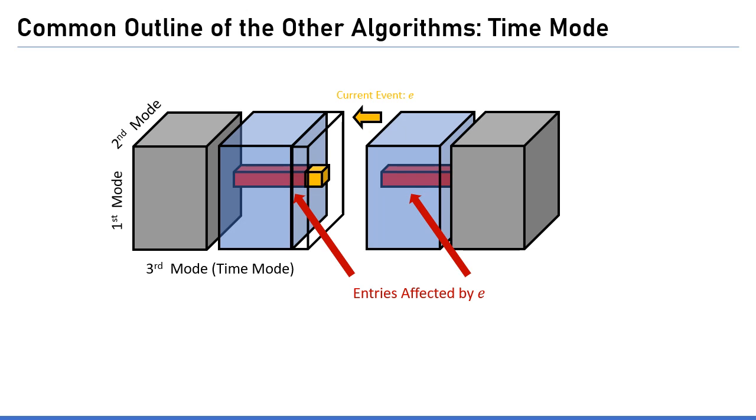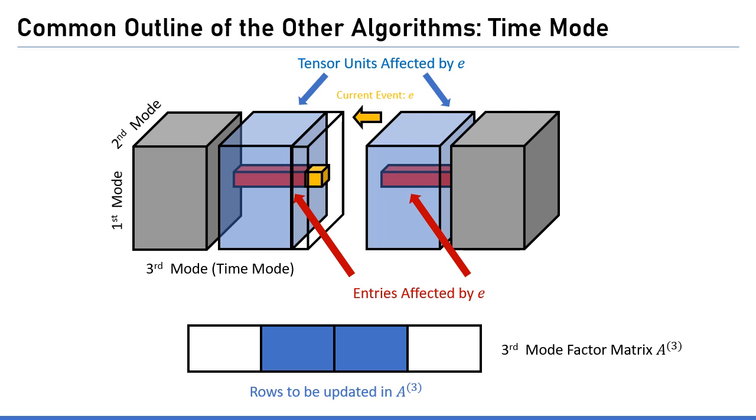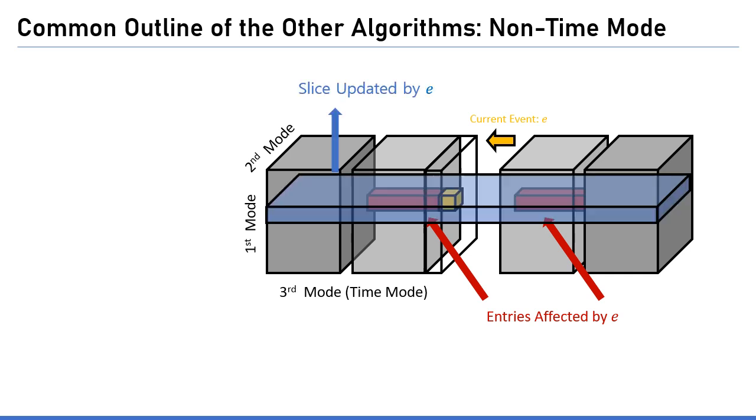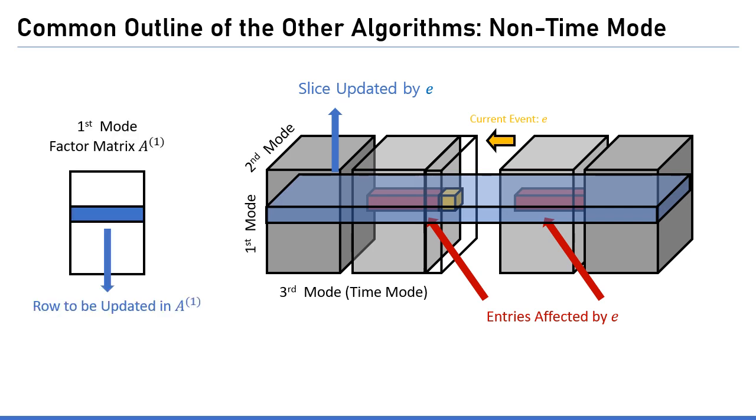We invented other approaches to reduce the computational cost, and these are the outlines of them. Remember the case where the values of the tensor are changed by the event. So it makes sense to only update rows corresponding to the changed tensor units. In the case of a non-time mode, given two entries altered by the event, one can extract a single slice that includes those entries. Updating a single row of the vector matrix that contributes to feeding that slice may be enough for obtaining a nice solution.